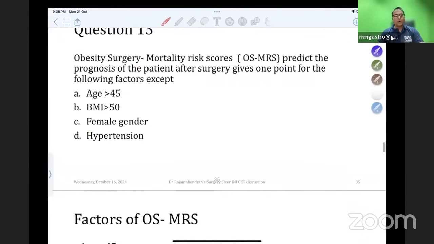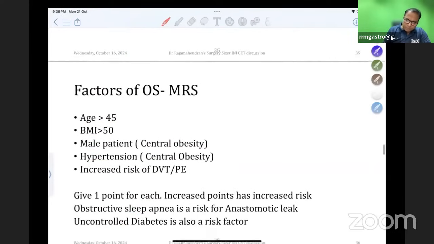Obesity surgery. Now you all know very well, obesity surgery has become a part of surgical specialty. Obesity surgery mortality risk score predicts the prognosis of the patient after surgery. Given 1 point for the following factors except: age above 45, 1 point. BMI above 50, 1 point. It is not for female gender, it is for male gender, 1 point. And hypertension, 1 point. So totally 5 points are there.